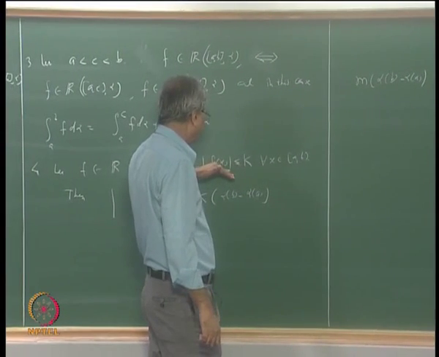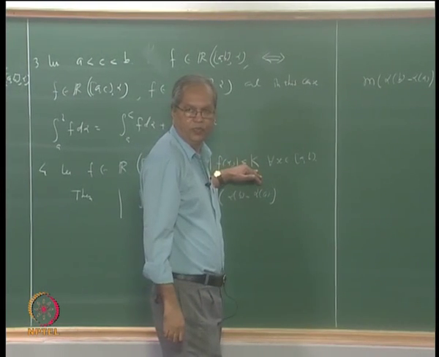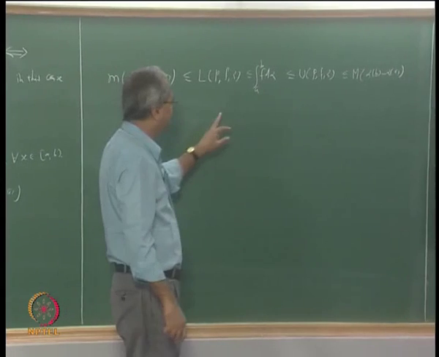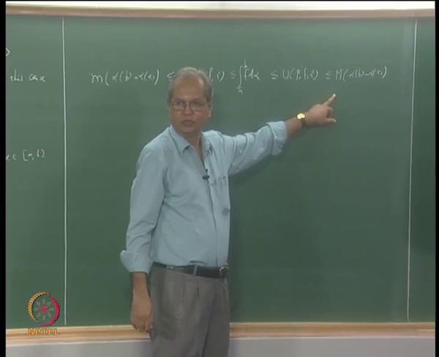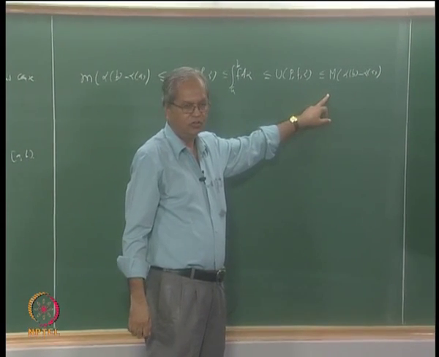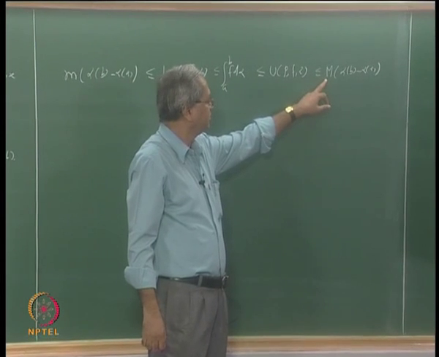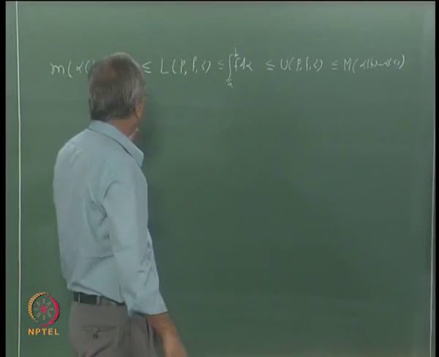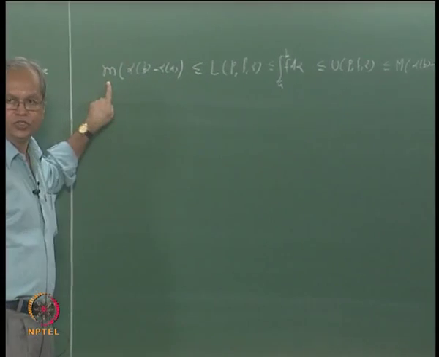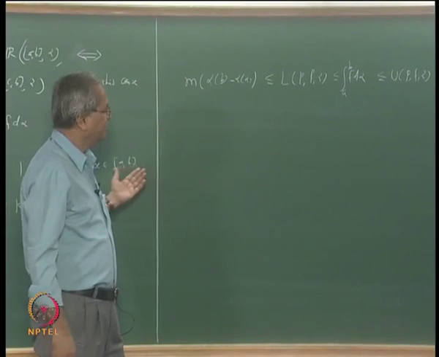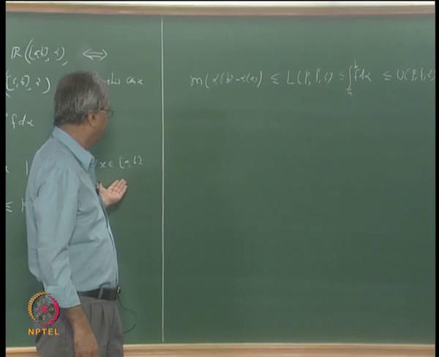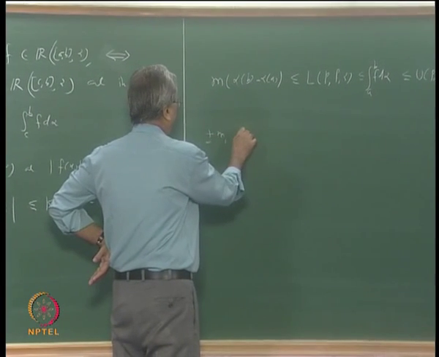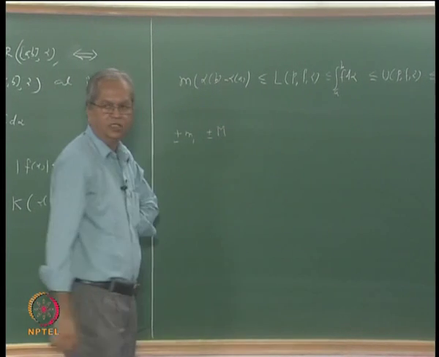Now what is this number k? It has the property that mod f x is less than or equal to k. And what are the numbers big M and small m? We know that f x is less than or equal to this big M. Depending on whether m is positive or negative, and similarly depending on whether big M is positive or negative, this k can be one of these four values, plus or minus m or plus or minus big M.